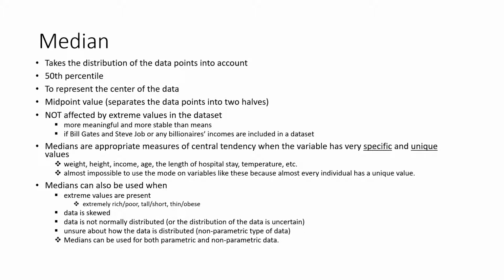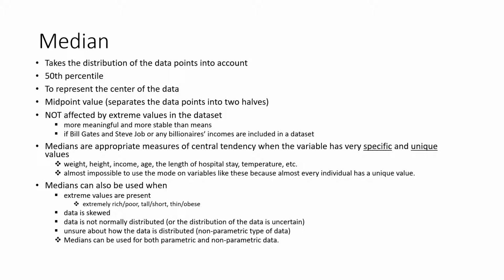Medians are appropriate measures of central tendency when the variable has very specific and unique values like weight, height, income, age, the length of hospital stay, temperature, and so on. In this case, it is almost impossible to use the mode on variables like this because almost every individual has a unique value. Medians are also used when individuals have extreme values in our dataset. They are either extremely rich or extremely poor. They are either very tall or very short. They are either very thin or obese.